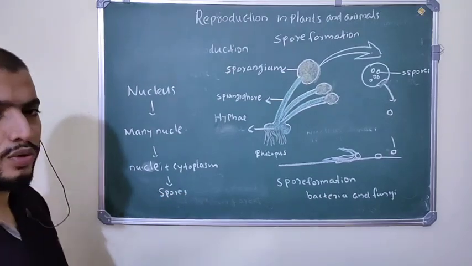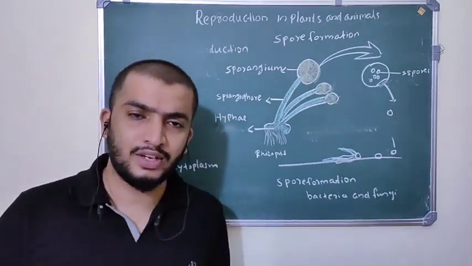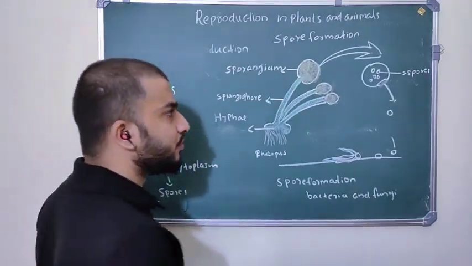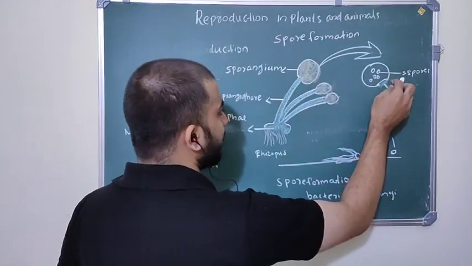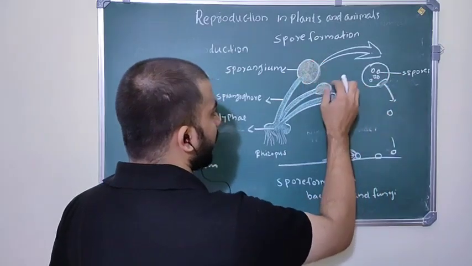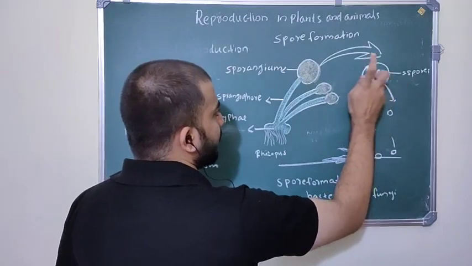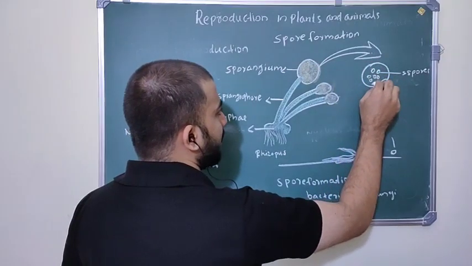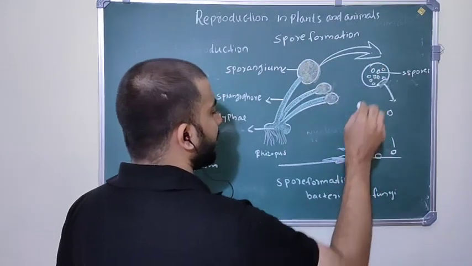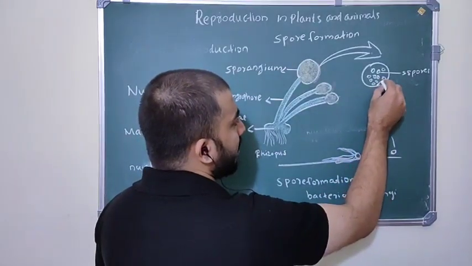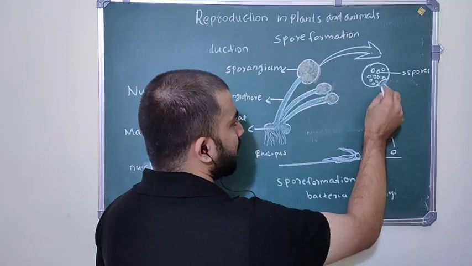Each nucleus surrounded by a little cytoplasm becomes a spore. Inside this sporangium, spores are formed by the repeated, continuous division of nuclei.